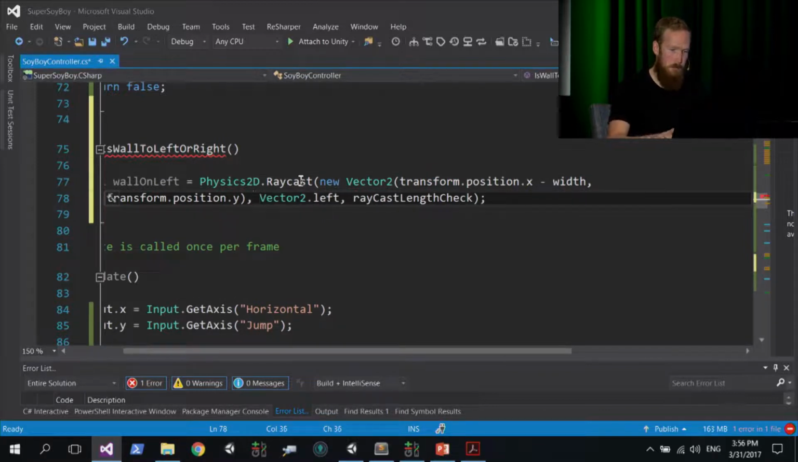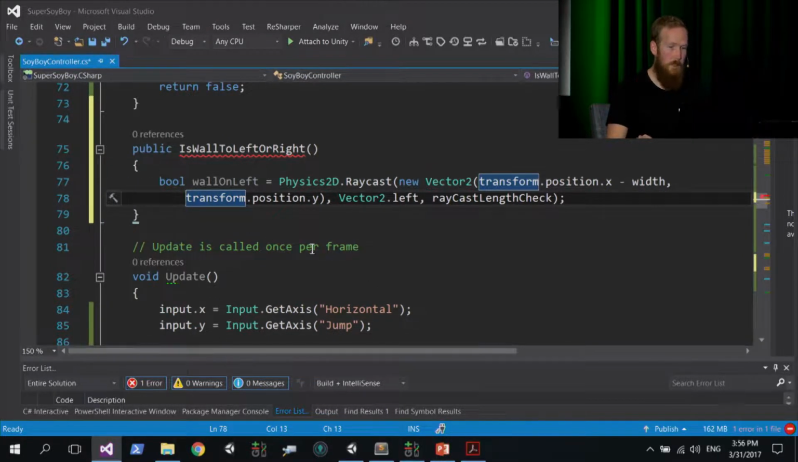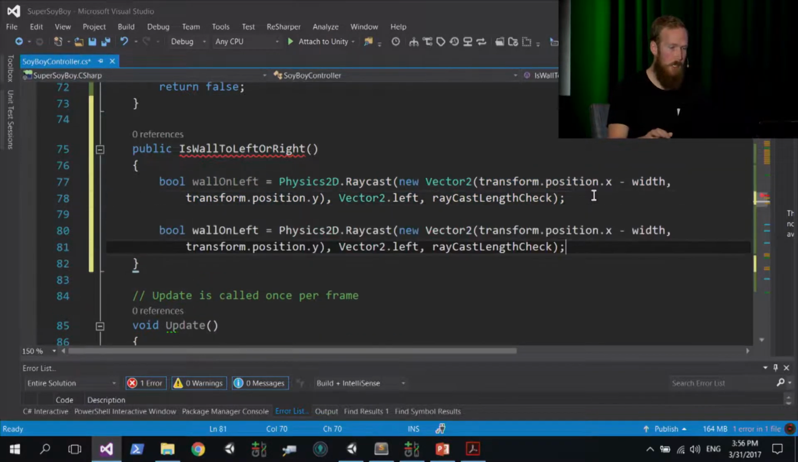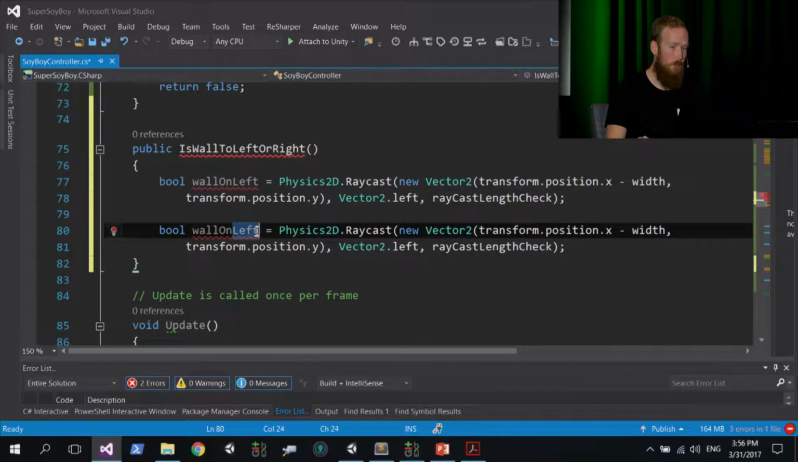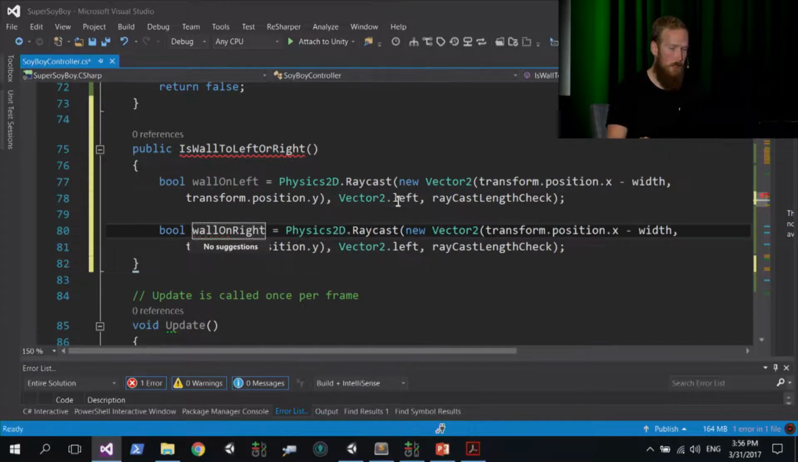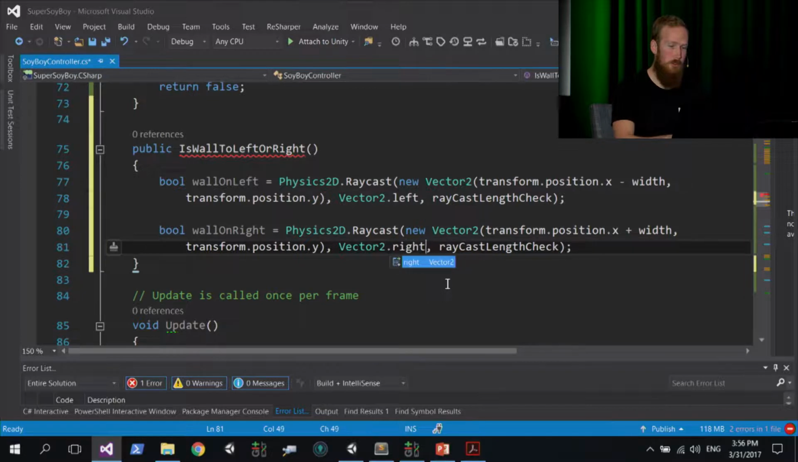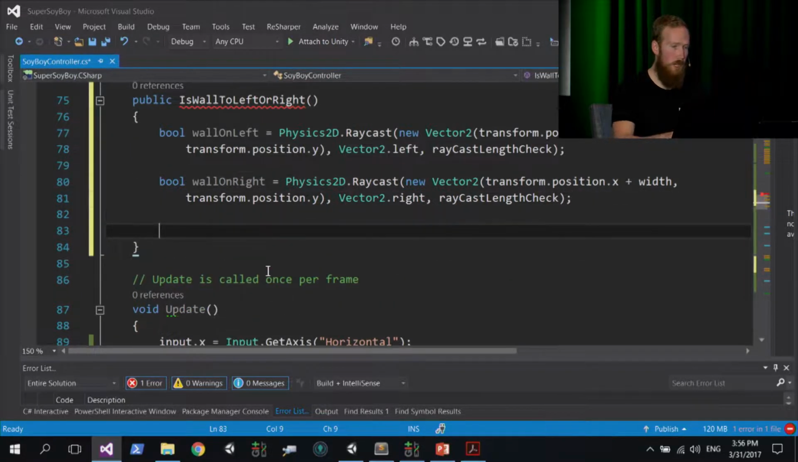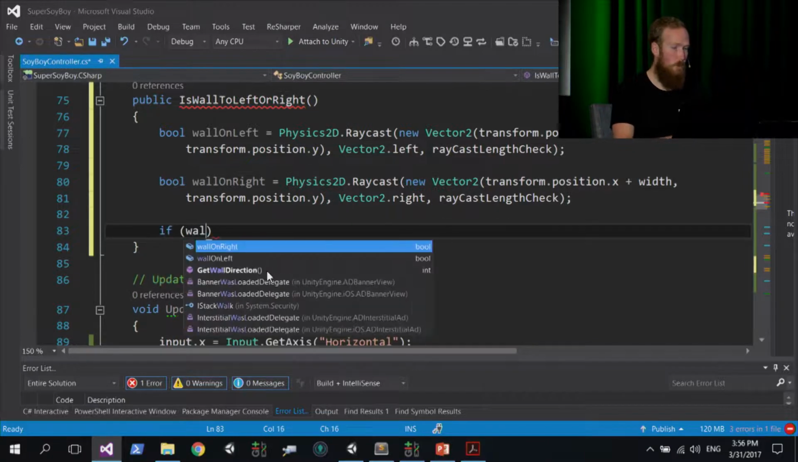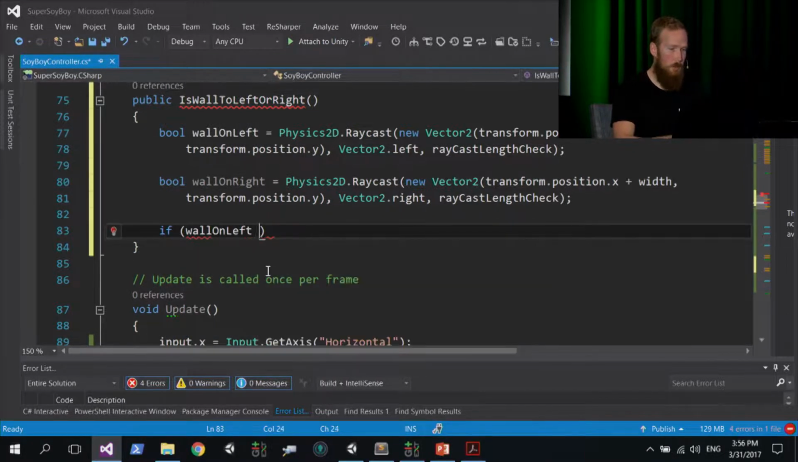There. Okay, so that's our left raycast. So duplicate that, copy and paste, and let's rename that to wall on right. And all we need to do here is add our width instead of subtracting our width. And we need to change that direction to Vector2.right. Okay, so below those two raycasts, we're now going to say if wall on left or wall on right,